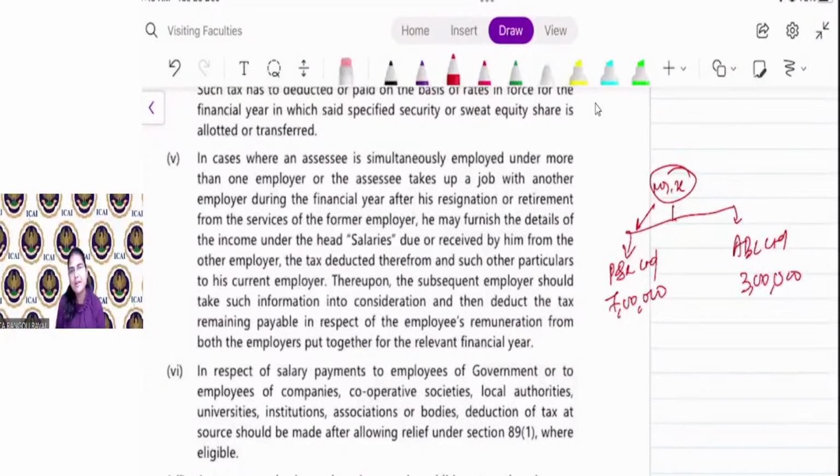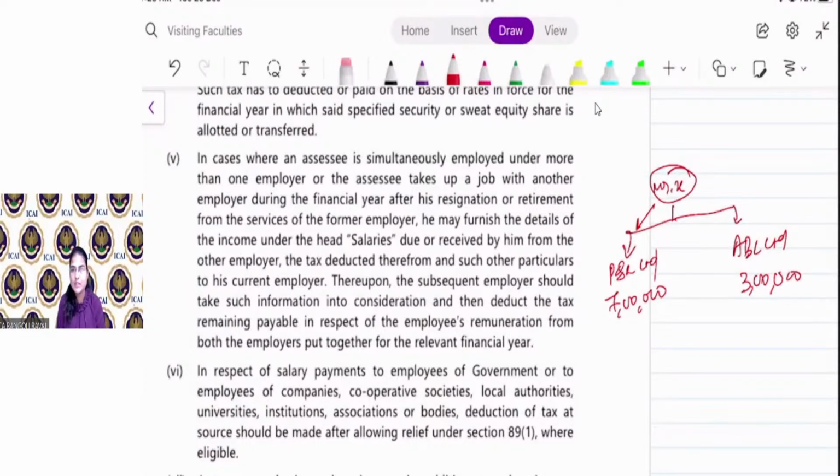And if your net income is 5 lakh, then you are eligible for rebate under Section 87A. Right, my dear friend? And in case of PQR Limited, PQR Limited will deduct tax only on 7 lakh rupees. So in this case, Mr. X has to inform every employer that he is working with more than one employer, and what is the amount of tax and how much TDS was deducted by the other employer.